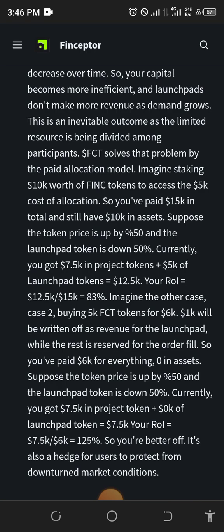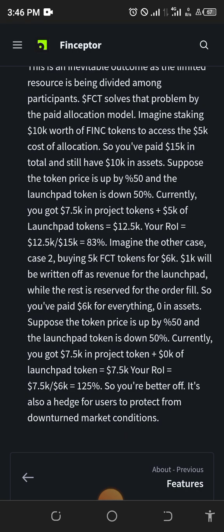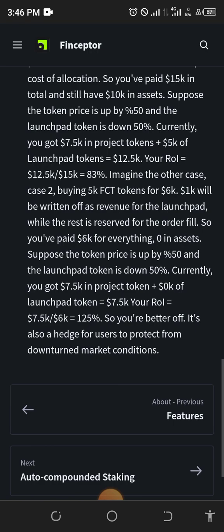Currently, you've got 7.5k dollars in project token plus 0k of launchpad token, equals that same 7.5k. Your return on investment equals 7.5k over 6k equals 126.25%. So you are better off, right? Yeah, of course, you're better off. It's also a hedge for users to protect from downturn market conditions.